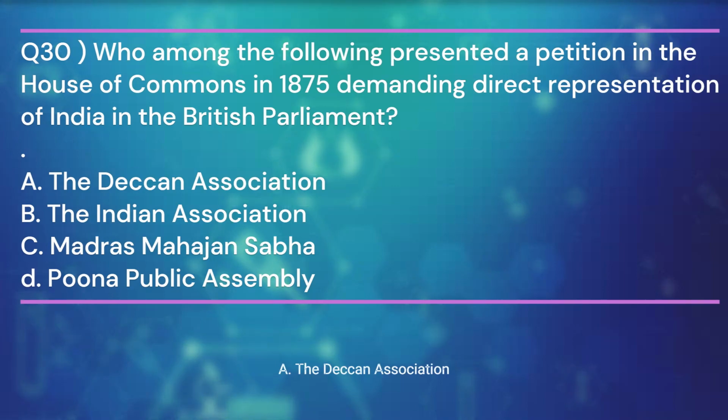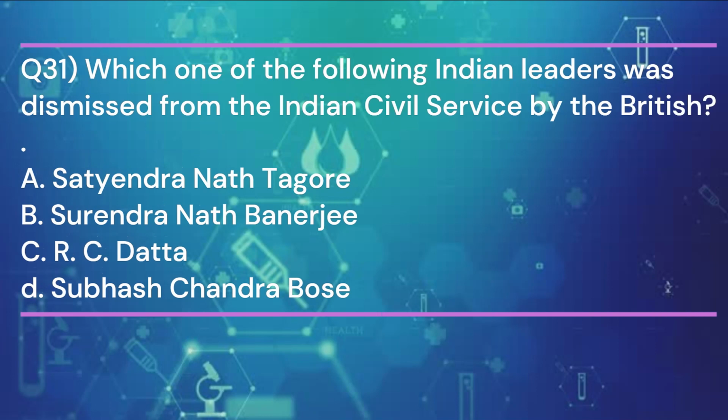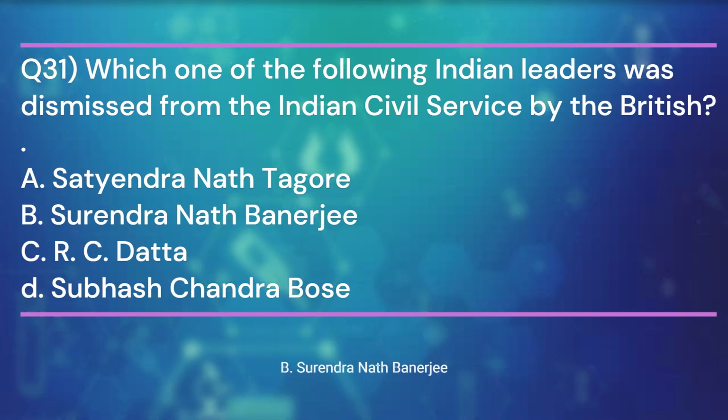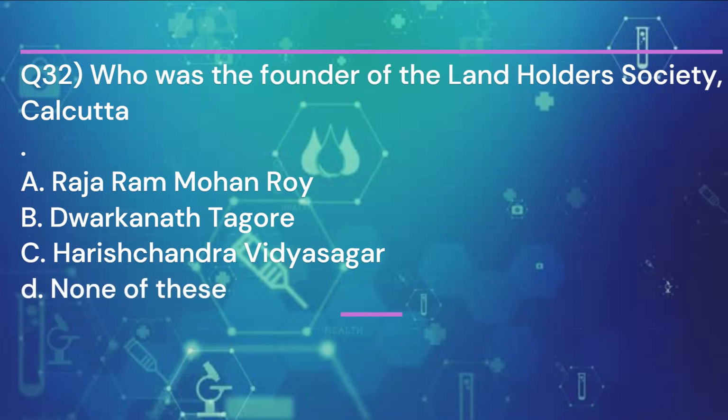The Deccan Association. Question 31. Which one of the following Indian leaders was dismissed from the Indian civil service by the British? And the answer is B. Surendranath Banerjee. Question 32. Who was the founder of the Landholders Society, Calcutta? And the answer is B.